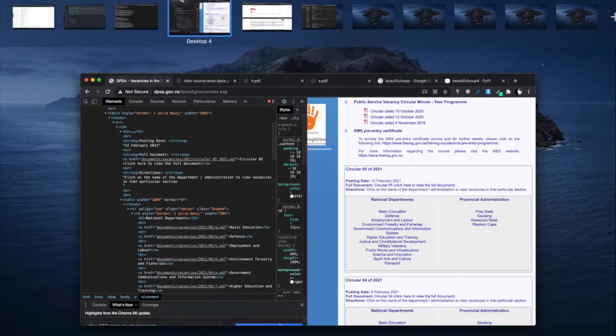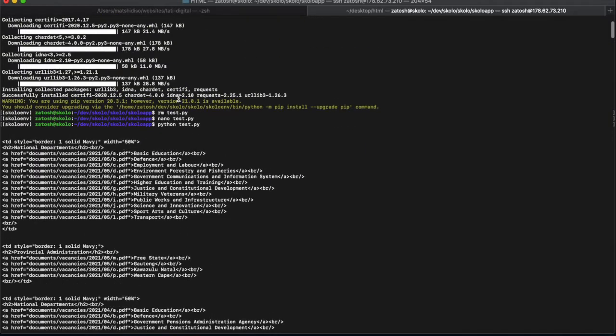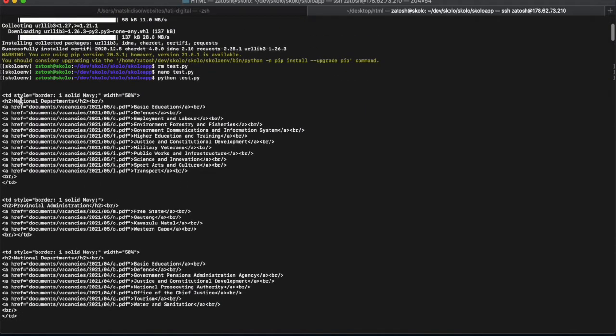So now let's just go all the way to the top. It looks like there's a lot of tables, and you'll see what I'm talking about. This is the first table, and the first table goes from A to L, and L is transport. So this A anchor that has the href, that anchor is transport.